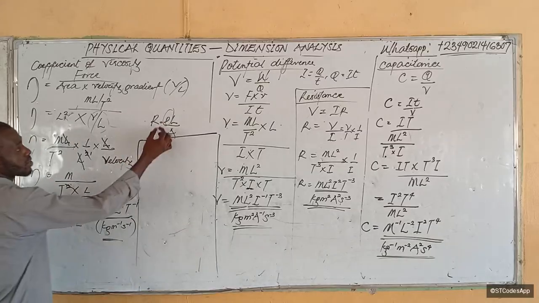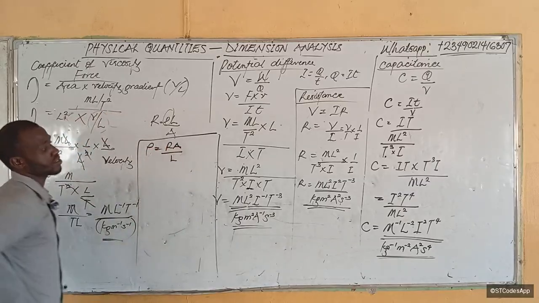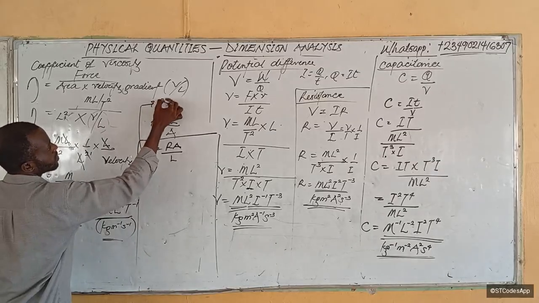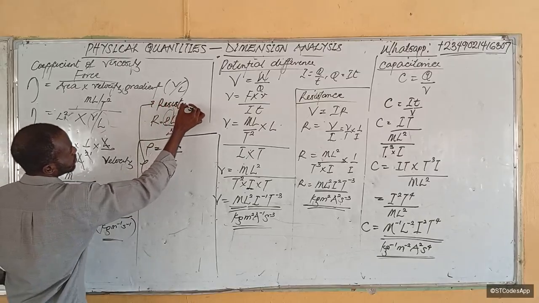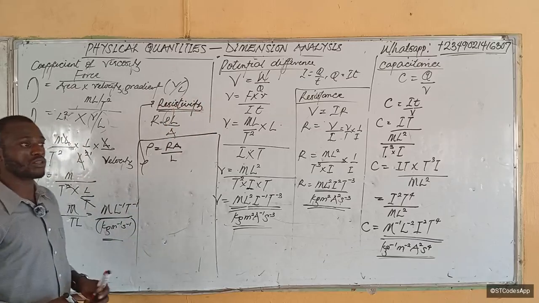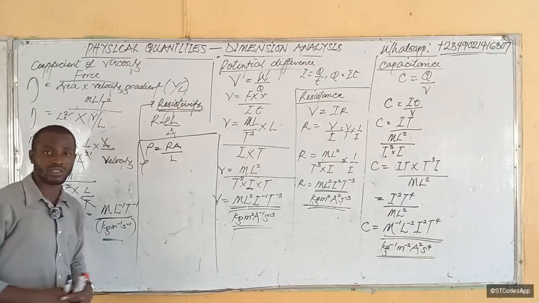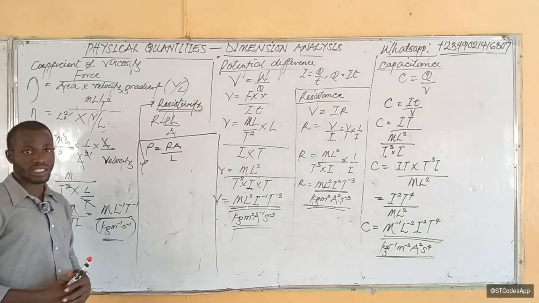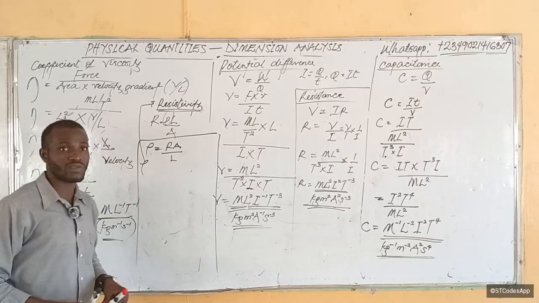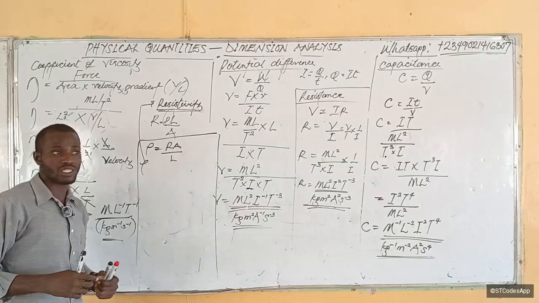This is resistivity. Make it subject of the formula. Rho becomes RA over L. Make sense? So therefore, remember that rho is resistivity. Resistivity is the measure of how much a material does not permit current flow. That is, it is the measure of how much a material is unwilling to conduct electricity.